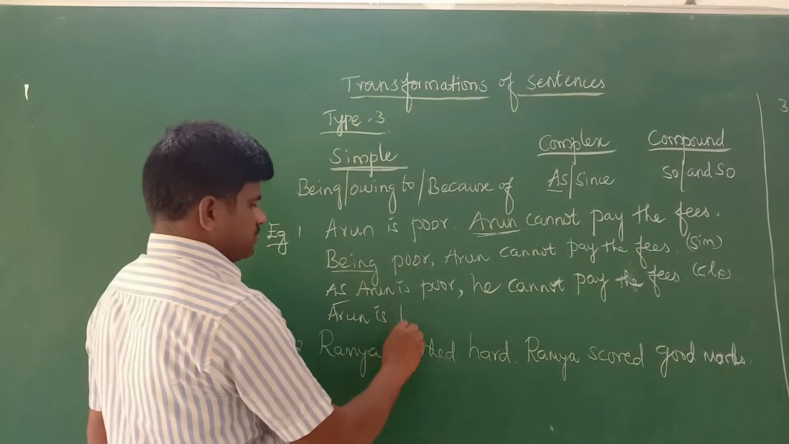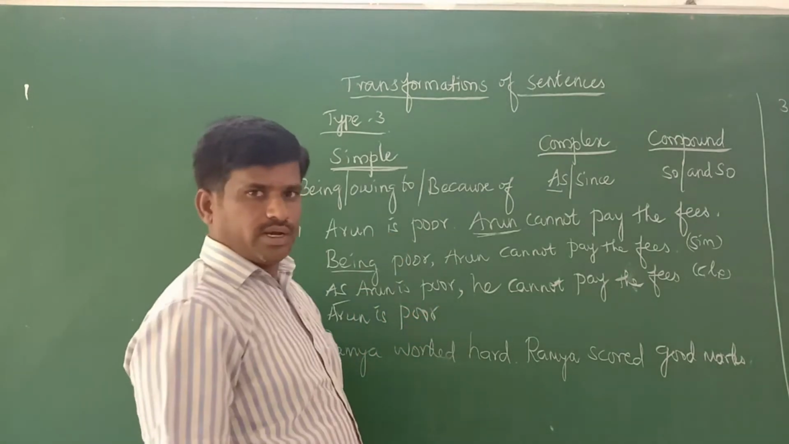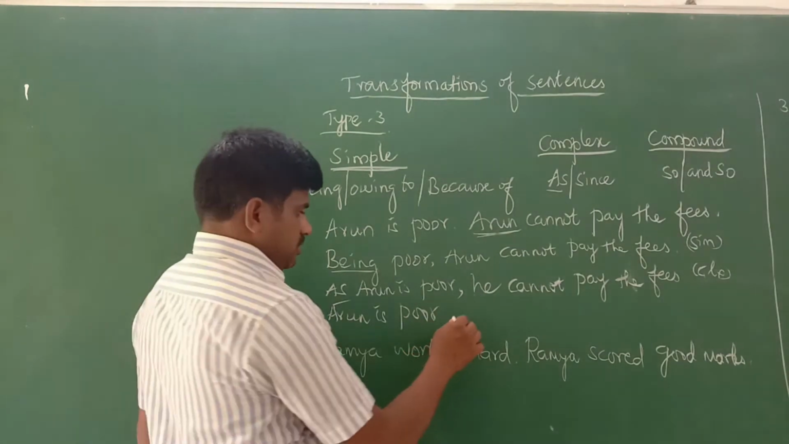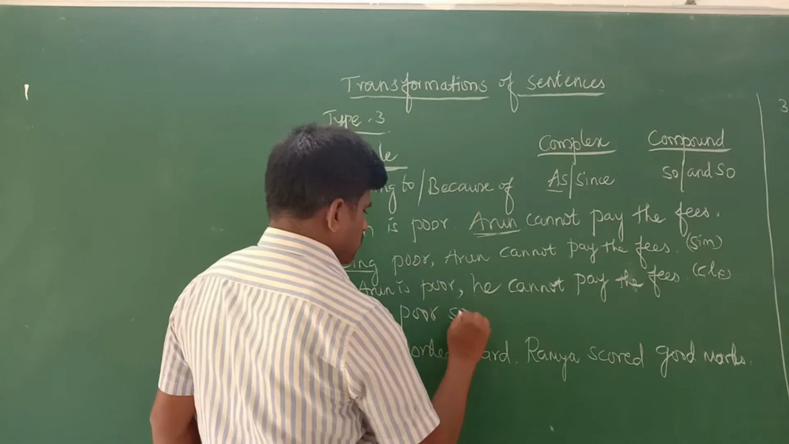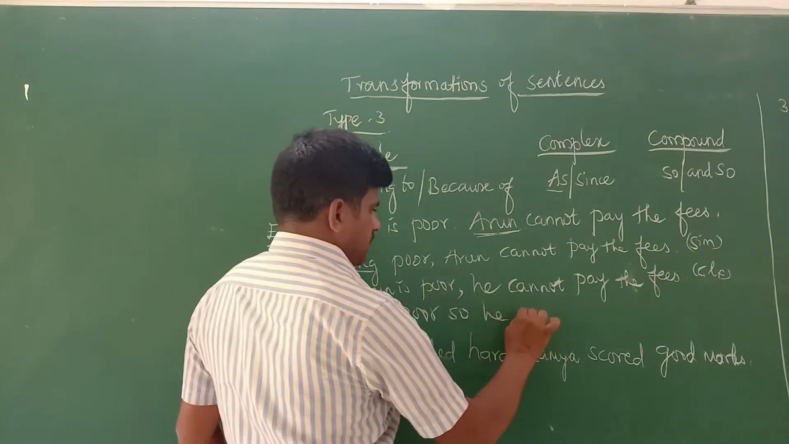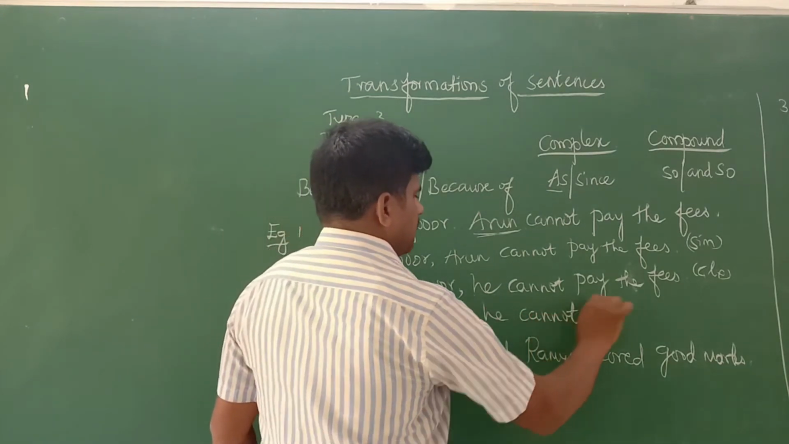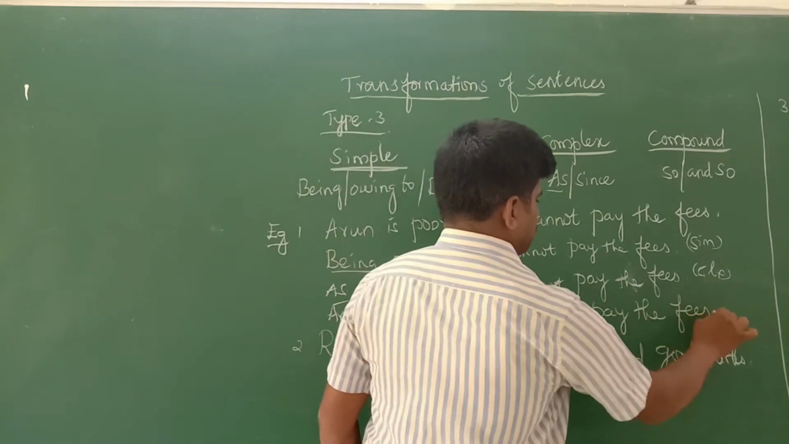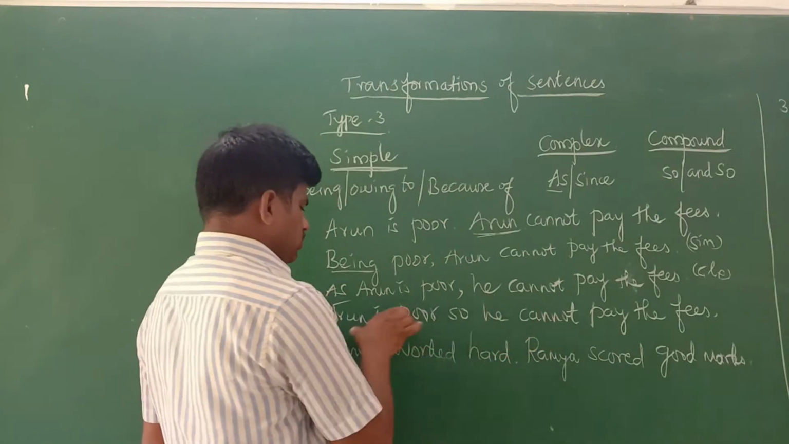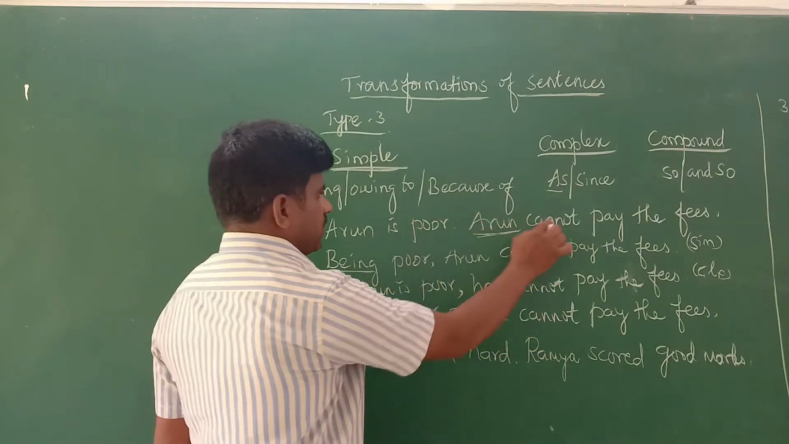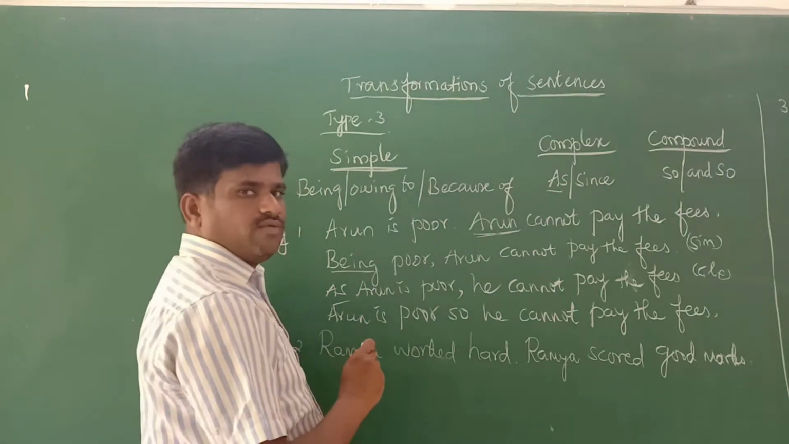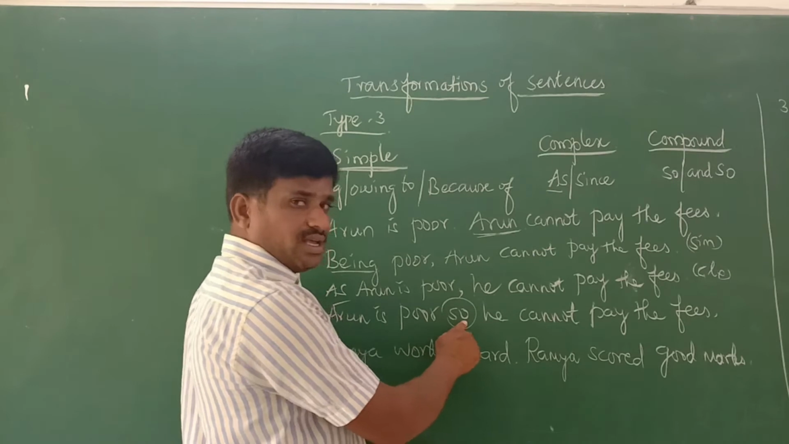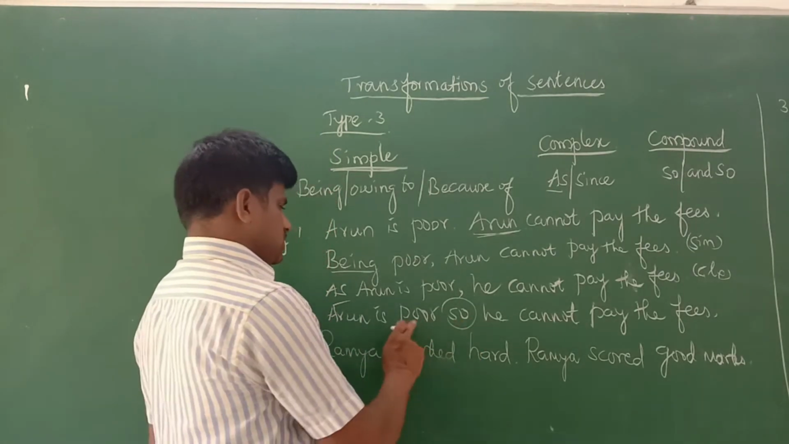So now let's go, that should be the example. Arun is poor. We should not put any comma. Use "so". So he cannot pay the fees. He cannot pay the fees. What are we using to connect these two sentences? Yes, we are using this conjunction. This conjunction is called a coordinating conjunction. So this is the answer.